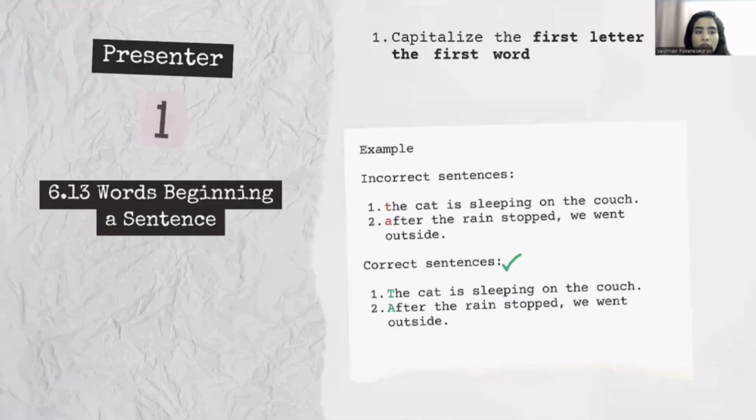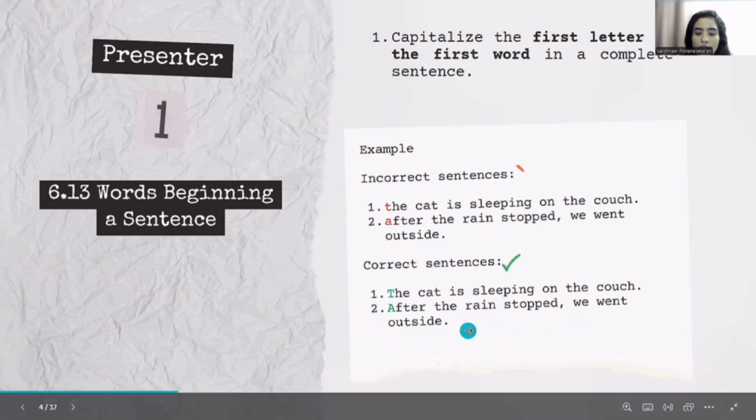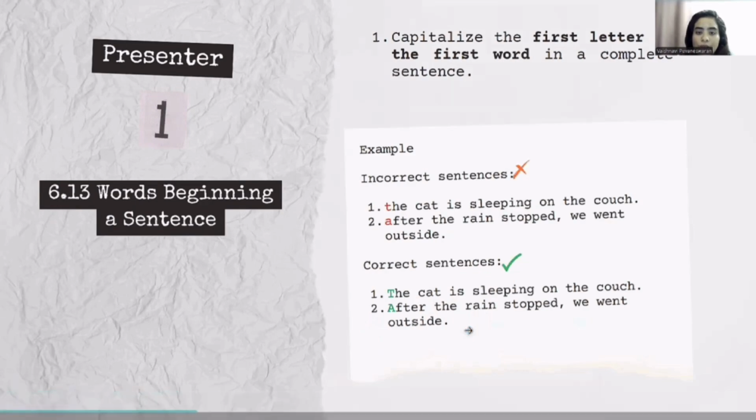There are a few rules for 6.13 words beginning a sentence. The first one is we should capitalize the first letter of the first word in a complete sentence. For example, the cat is sleeping on the couch, and after the rain stopped, we went outside. In both sentences, the first letter of the first word is not capitalized. So we should capitalize the letters T and A so that it will follow the rules. As you can see here, the letters T and A are capitalized.